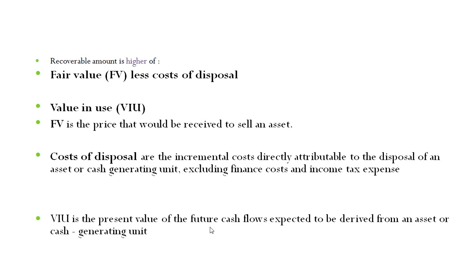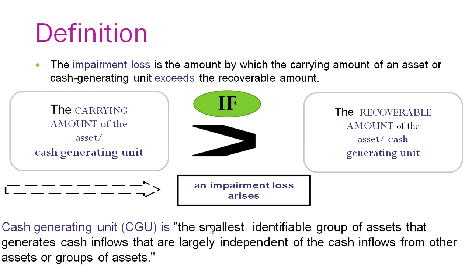So let's start with what this is. The cash generating unit, or CGU, is the smallest identifiable group of assets that generate cash inflows that are largely independent of the cash inflows from other assets or groups of assets. So this cash generating unit is the smallest identifiable group and it has the capability to generate cash inflows separately.